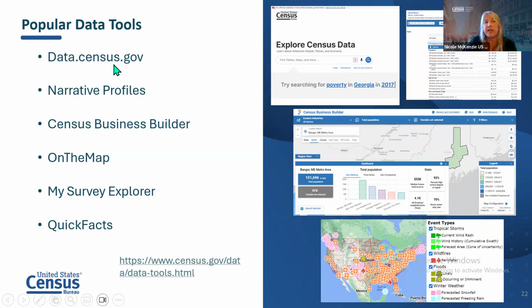And you can see here, data.census.gov, I have that listed first. That's the one I go to 85% of the time to answer any questions for people. And this is what the landing page is. So I won't talk about that much because we're going to go into that.